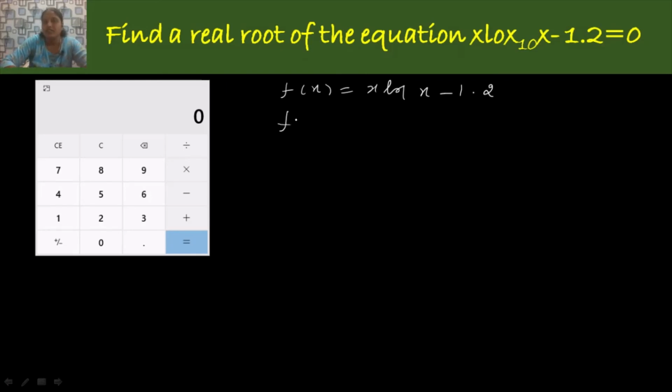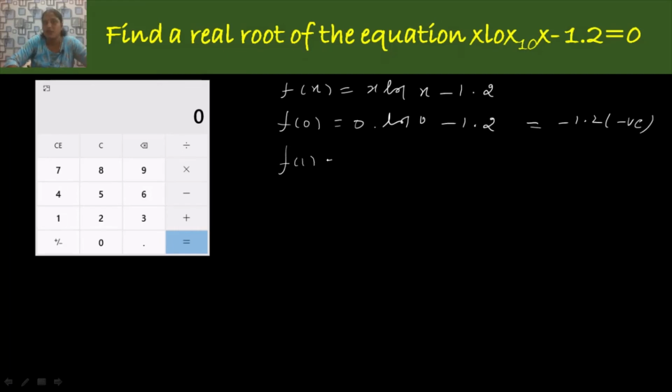So let me start at the value 0. That is, first we have to find the interval for which the root of the equation lies. For that, replace the value of x by 0: x log 0 minus 1.2. So log 0 is minus infinity. So if you multiply with 0, you get 0 minus 1.2, that is negative.